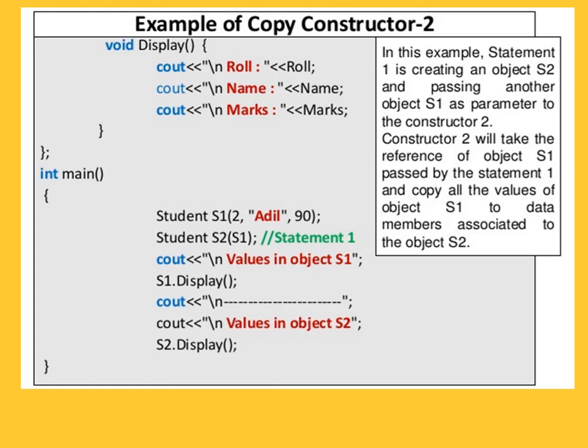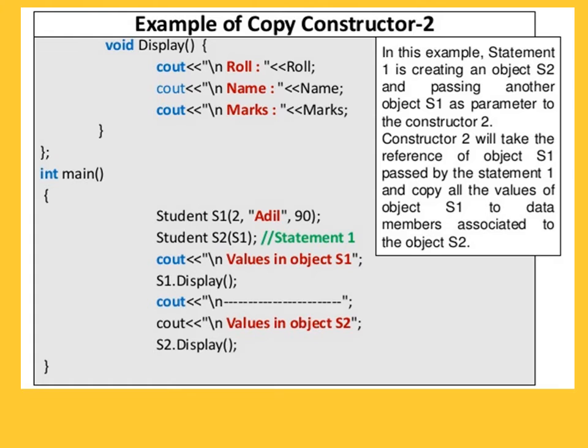Here we are passing the roll number, name and marks, and the second object we created is student s2, where we are passing s1 as an object. So this is how we pass the object. Now values in object s1: s1.display, when we call the display function by using s1, the first object. Now values in object s2: here again, by using the second object, we call the display function.